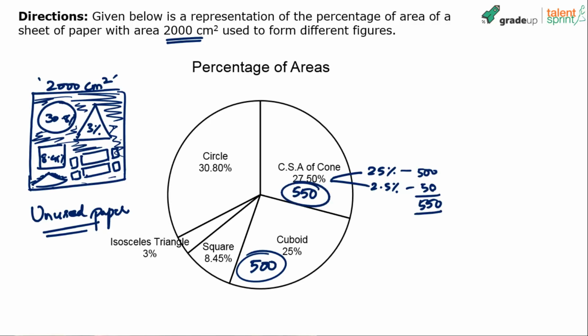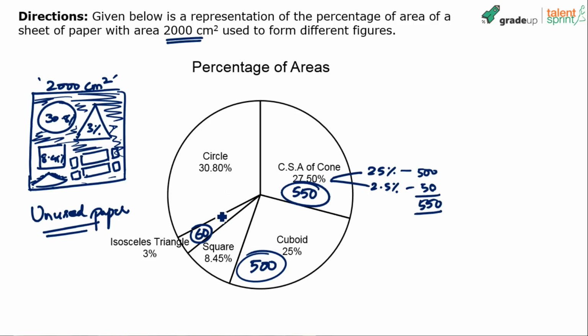See, I'm explaining so it's taking so much of time. When you do it yourself mentally, it should happen very quickly, very rapidly in your brain that 500 plus 50, 550 will be the value here. You're getting me? 3% of 2000, very easy, 60. 1% is 20, 3% would be 60.